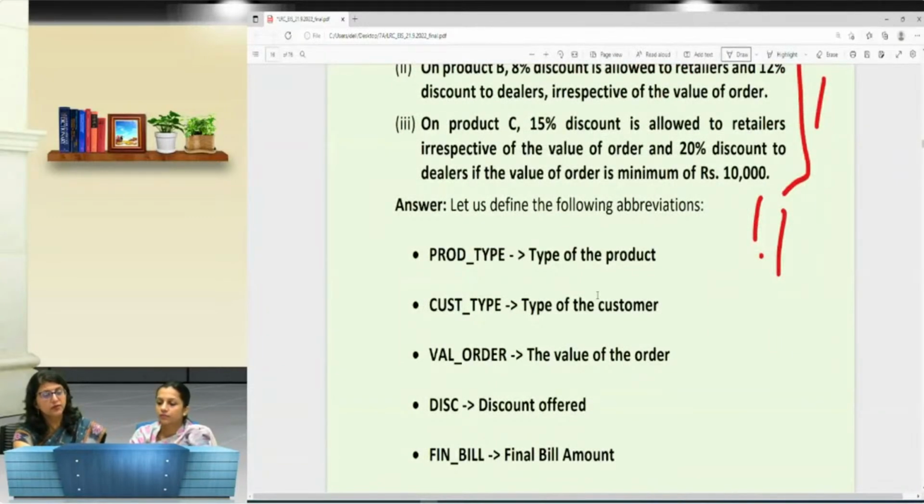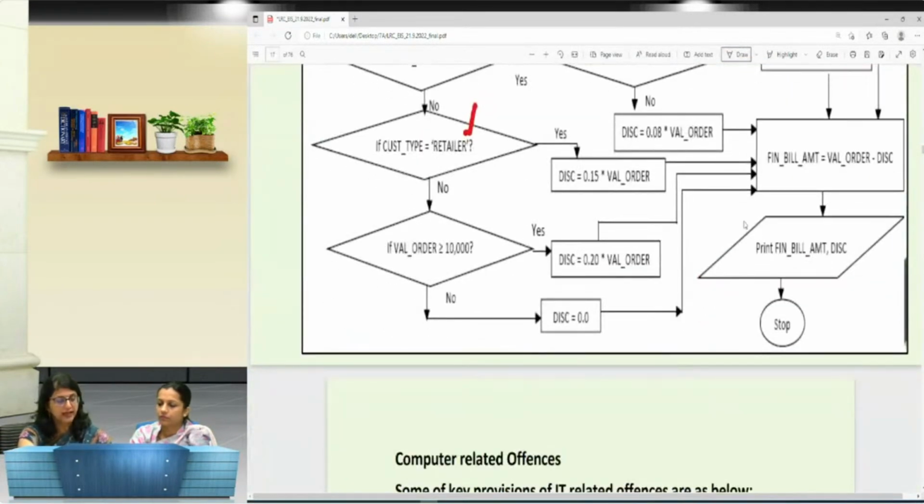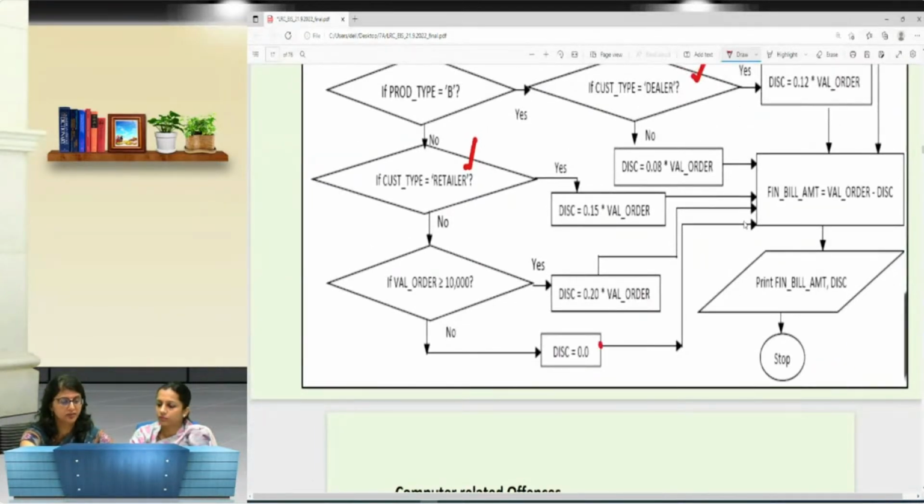On product C, 15% discount is allowed to retailers irrespective of the value of order, and 20% discount to the dealers if the value of order is a minimum of rupees 10,000. Likewise, you can keep on checking the conditions, and in the end you will have calculated the discounts for each and every condition.